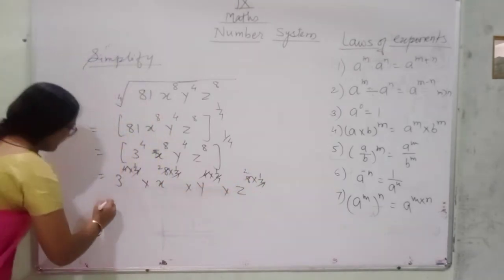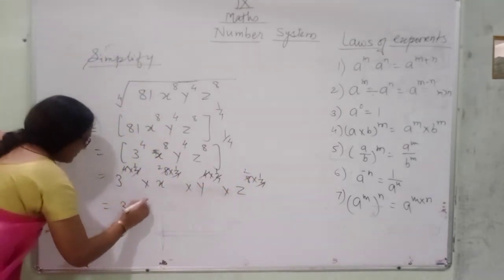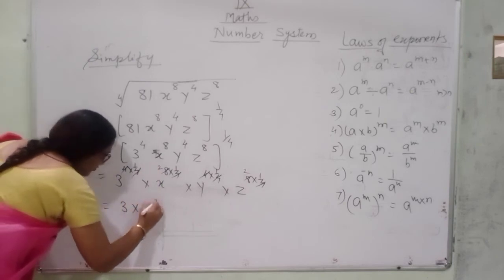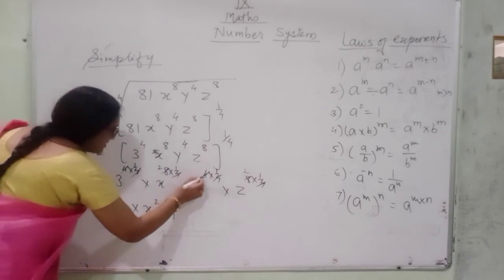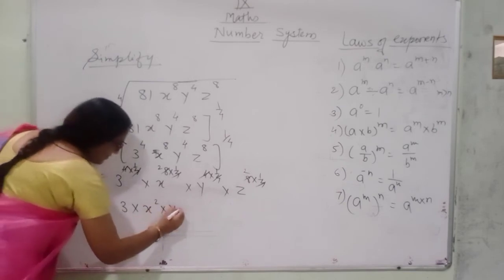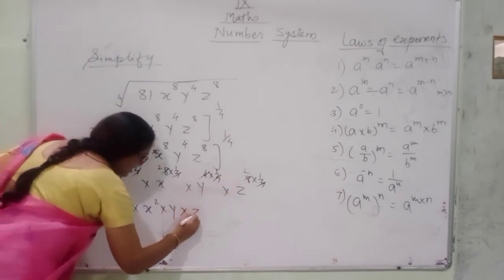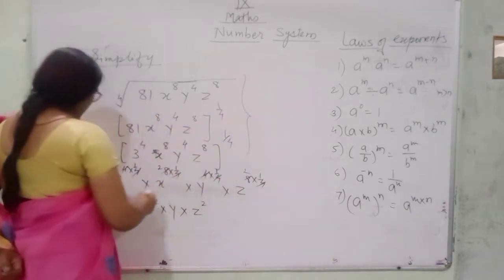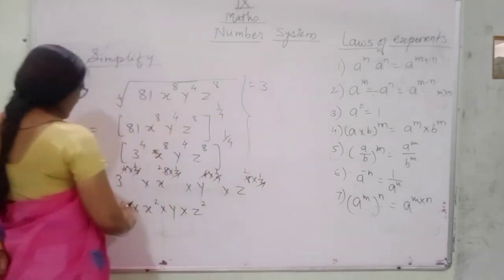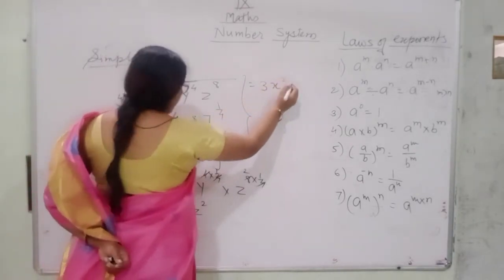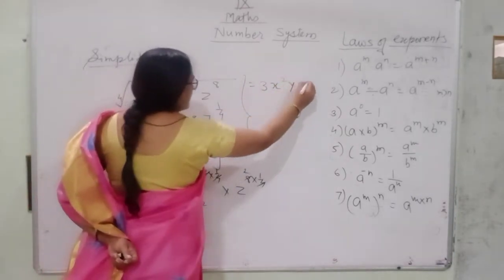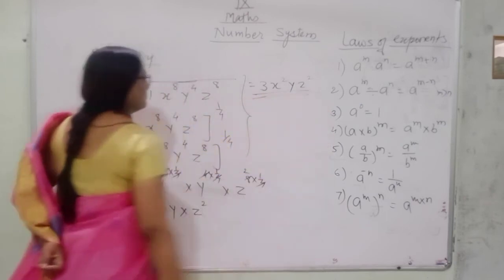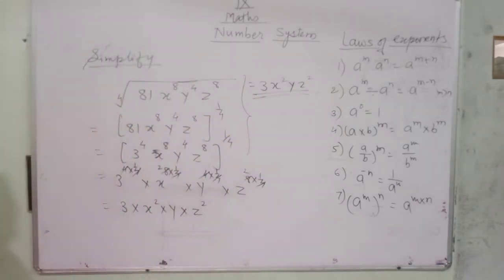What is the answer? Answer is 3 multiplied by x square. 2 is left. Multiplied by y. Nothing is there means 1 is there. Multiplied by z means z square. So it is like this: 3 x square y z square. Understood? Like this you can solve the rest of the examples. Okay? Thank you.